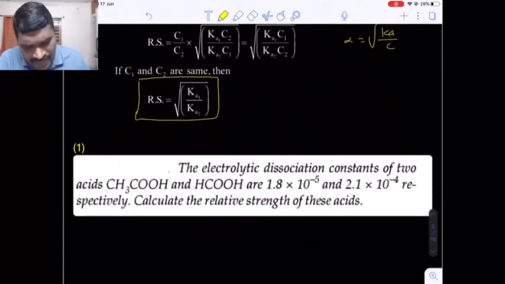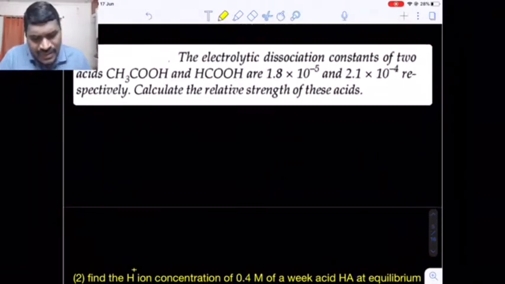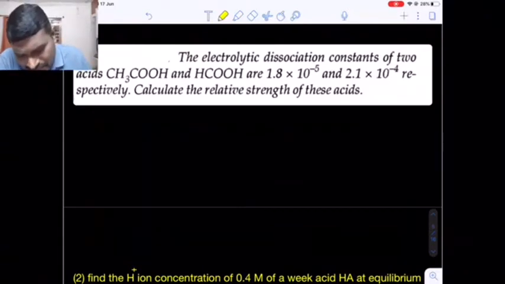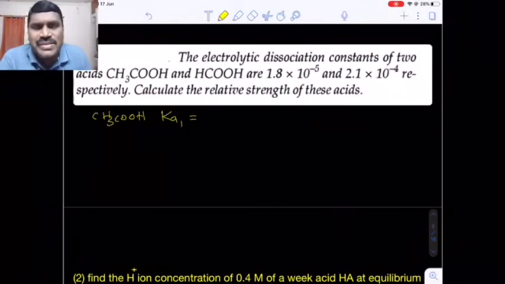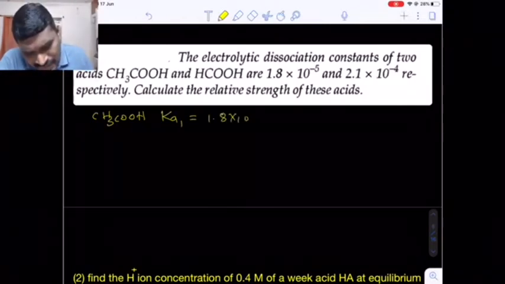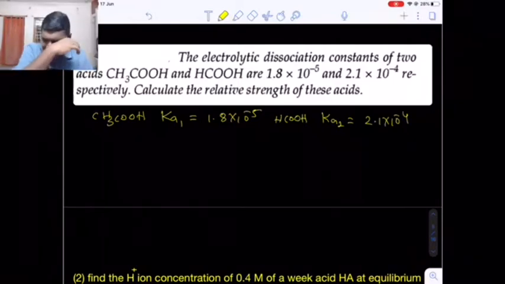Now come to some problems given here. The acid dissociation constants of two acids are given, acetic acid and formic acid. Let's suppose we have acetic acid, whose acid dissociation constant Ka1 is 1.8 into 10 raised to minus 5. Now one more acid is given here, that is formic acid, whose dissociation constant, let's suppose Ka2, is 2.1 into 10 raised to minus 4. Are you getting my point?